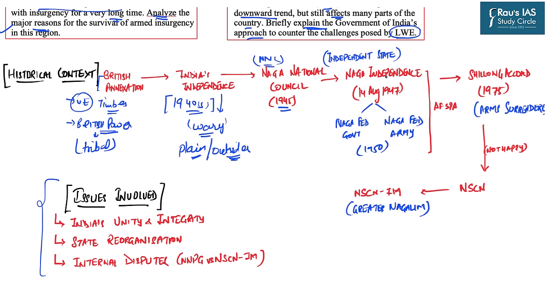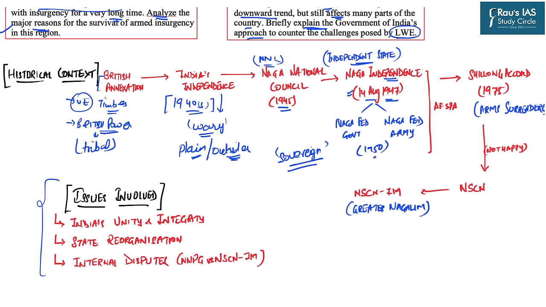Phizo declared their own independence on 14th August 1947, that is one day prior to India's independence on 15th August. And on this very day, they demanded the independent state of Nagaland, which would not be part of the Indian Union. They demanded a separate sovereign state.